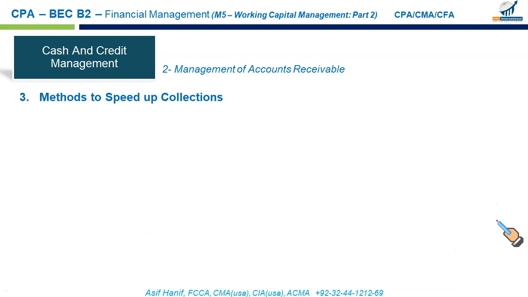Okay, next, how we can speed up collection. Methods of speeding up cash collection from our customers. First thing you should do is to screen your prospective customers. Do not sell to every Tom, Dick and Harry. Just to increase your sales, you should not sell blindly. You have to screen your customers. You should sell to those customers who are able to pay back on time, so that only good customers come in the picture, who will pay you back in time.